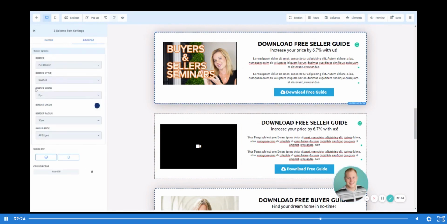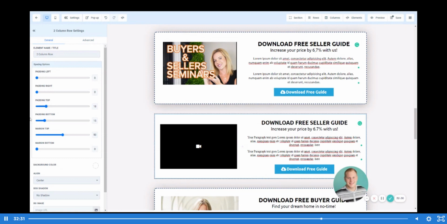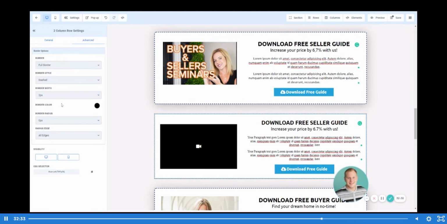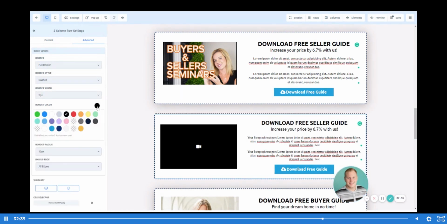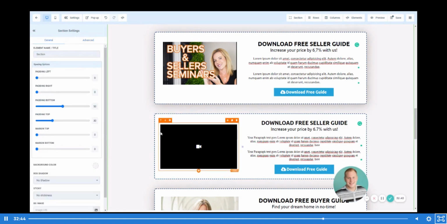So let's go ahead and take a look at this border. It looks like it's 3 pixels, and our border radius is 10 pixels. So let's go ahead and move back into this one. So let's go 10 pixels on our border radius. Let's go 3 pixels here, and let's take a look at the color on that. So it looks like they chose this one. Am I right? Yeah, that looks like the correct color.